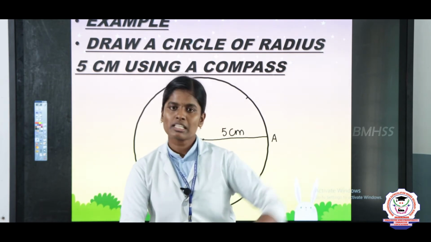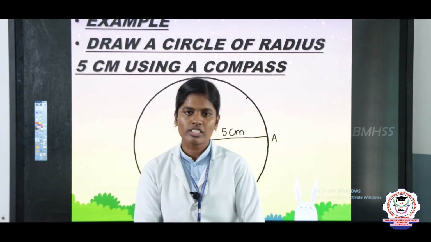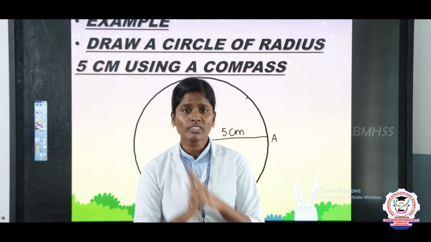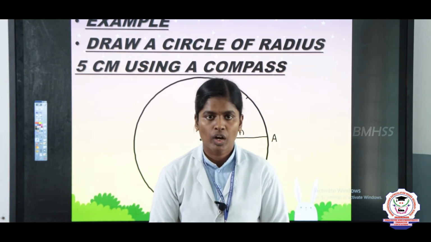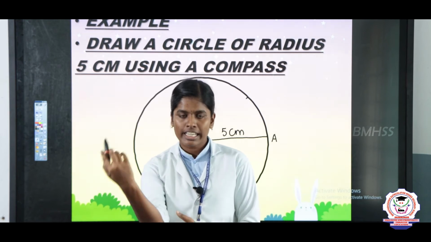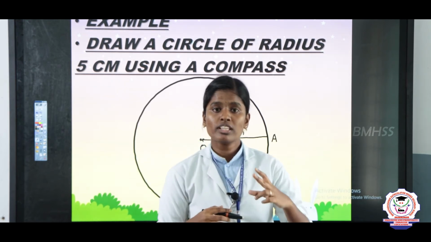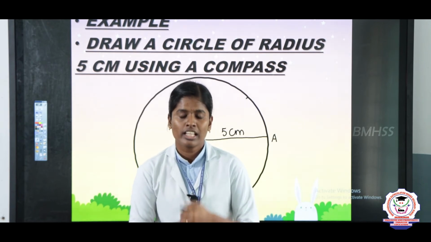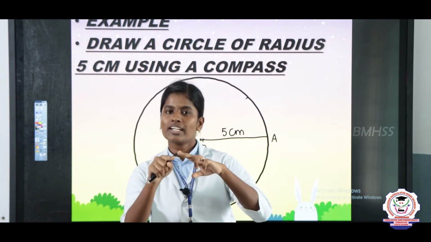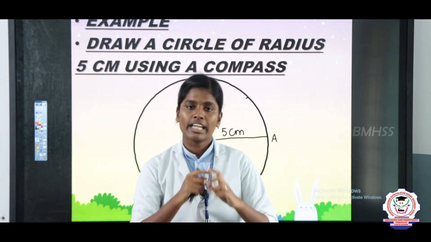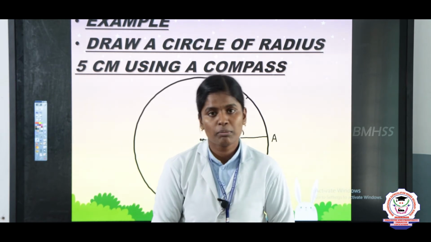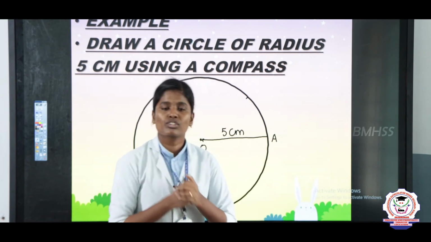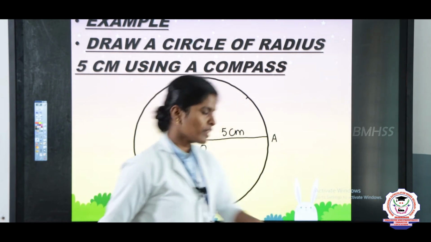So procedure means nammala enna ellam pannomo adhudhaan procedure. What is the first step? The first step is, take the compass and then insert the pencil. Correct. And the next step is using the ruler to take 5 centimeter radius. The next one is put the metal tip on the center point. Then move the compass around keeping the metal tip on the center. Finally we got the circle. So that is the procedure.